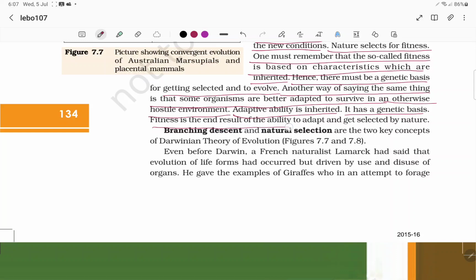Fitness is the end result of the ability to adapt and get selected by nature. Whoever adapts, nature will select them. Branching descendants, whoever was adapted, they will become descendants by the process called natural selection. These are the two key concepts of the Darwinian theory of evolution.